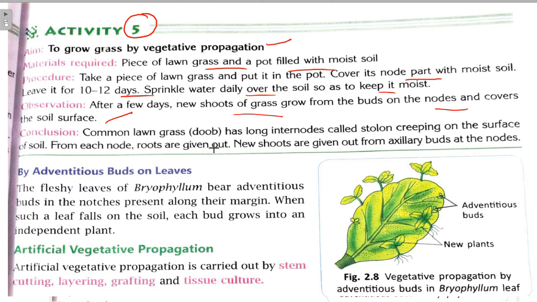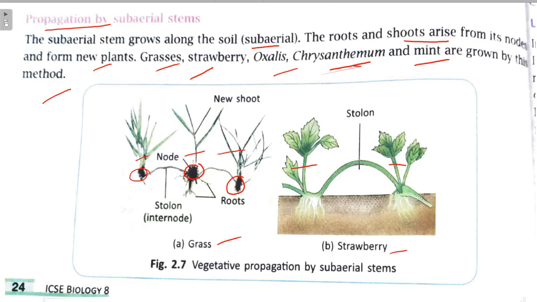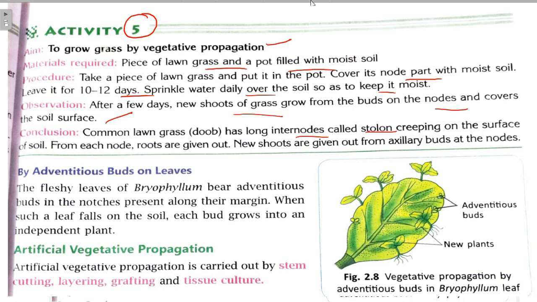So you see, common lawn grass, doob, has long internodes called stolon. Here this is the grass. These long internodes are called stolon, right? So stolon internodes are creeping on the surface of the soil. From each node, roots are given out. New shoots are given out from axillary buds at the nodes, right?